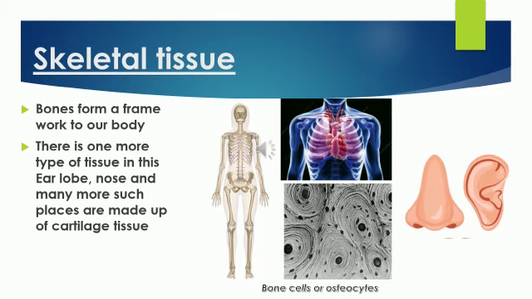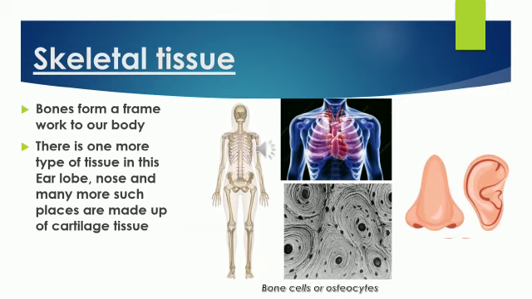It may be difficult to visualize bone as a tissue because we always see a tissue as a layer or group of cells. But the bone cells are present in a medium which has calcium and phosphorus in it, and due to this a bone is strong enough and hard in appearance. So therefore bone is a type of skeletal connective tissue. There is one more type of tissue in this, that is bones present in eyes and ears.